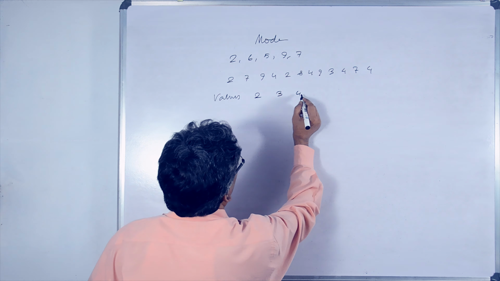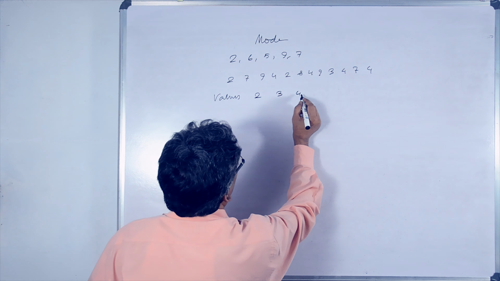Now we have to put these figures into this formula and we'll get mode. L1 is 19.5 plus F0 is 17 minus F1 is 12, divided by 2 into F0 minus F1 minus F2 into L2 minus L1, equals, do the calculation. 19.5 is kept constant, and this part is to be calculated, is 50 by 11, means 4.56. Then we get 24.06. This is our mode.